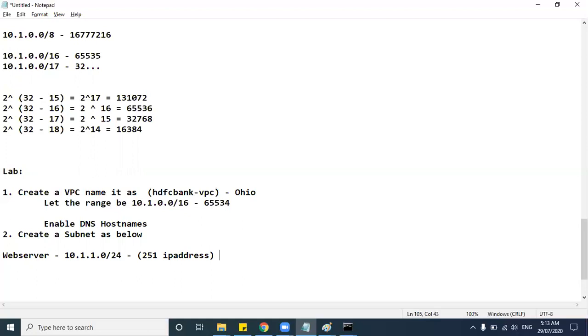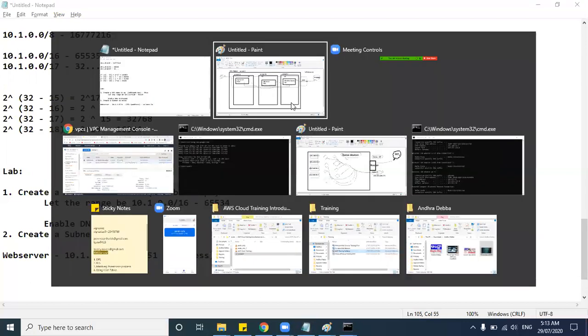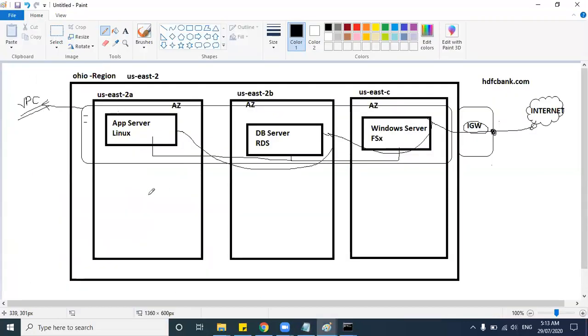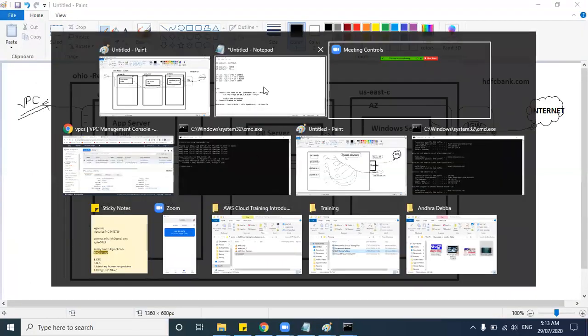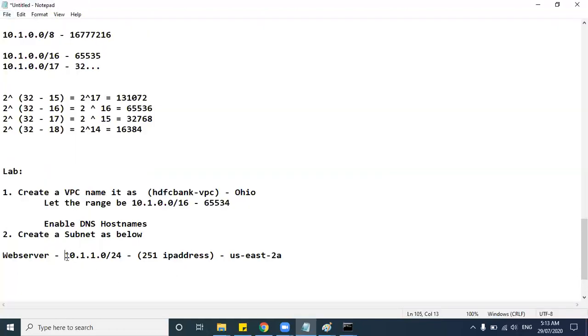Similarly, this subnet you should create in us-east-2a. Means in this one we'll create a subnet of this.